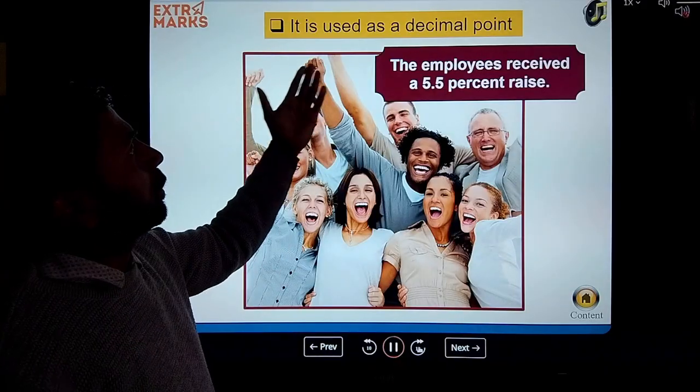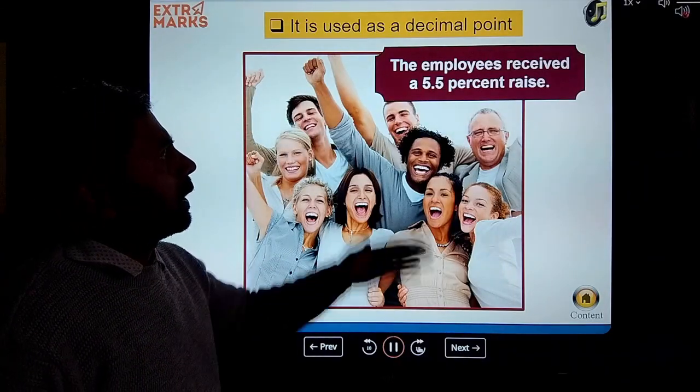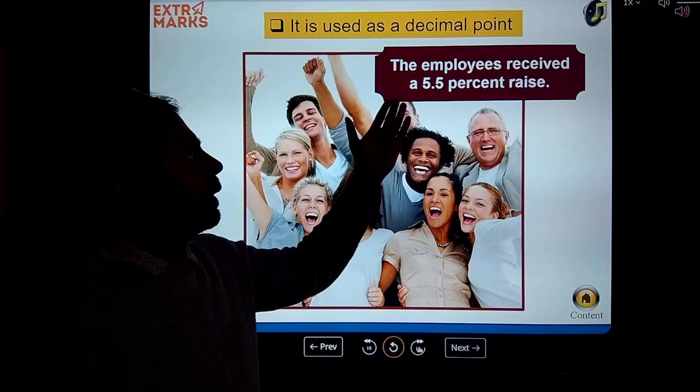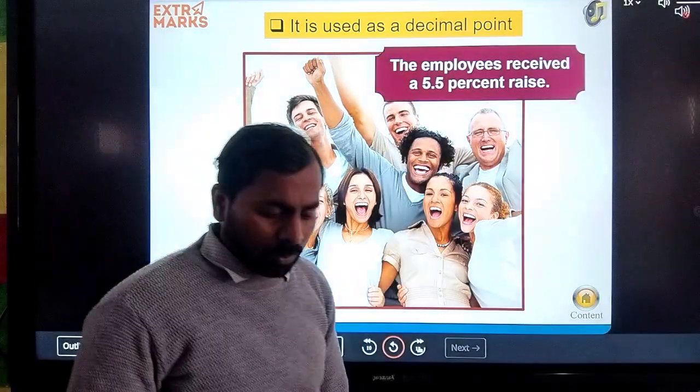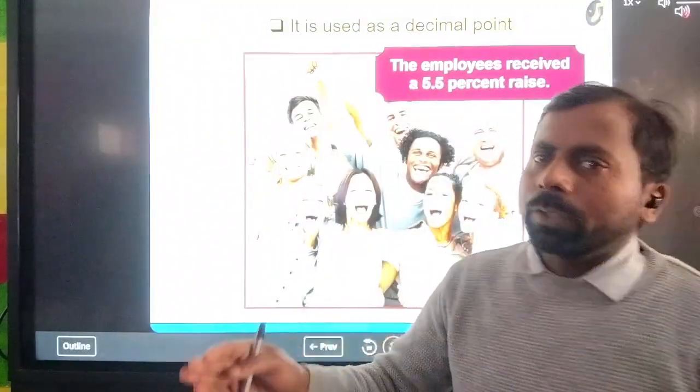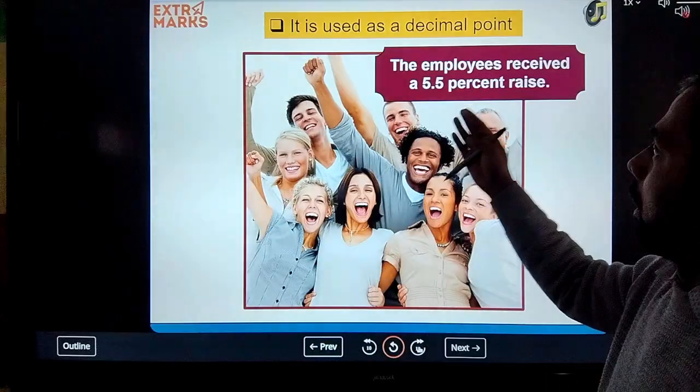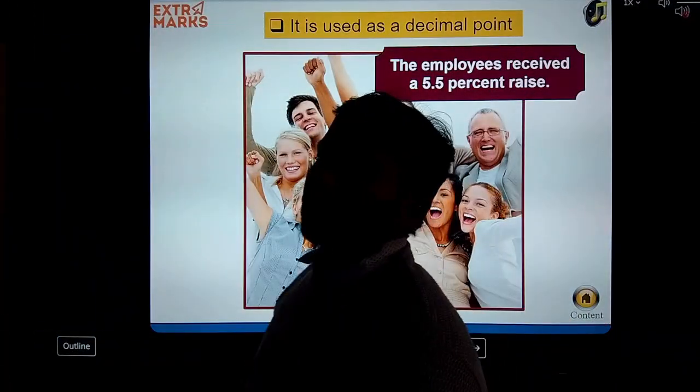Same as it is used as the decimal point, like the employees received a 5.5% raise. So this is in which conditions we use the full stop or period mark.